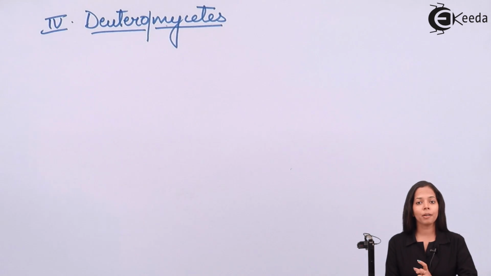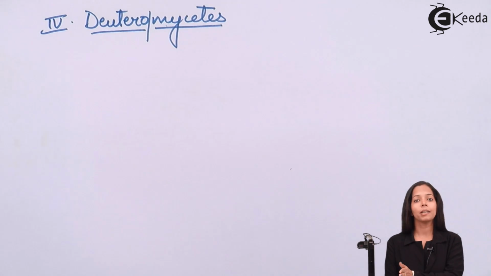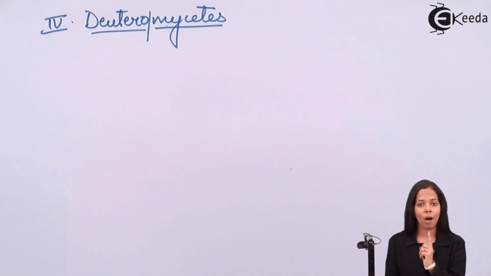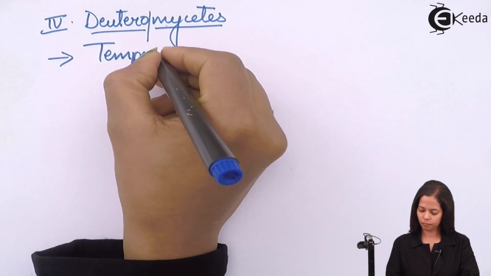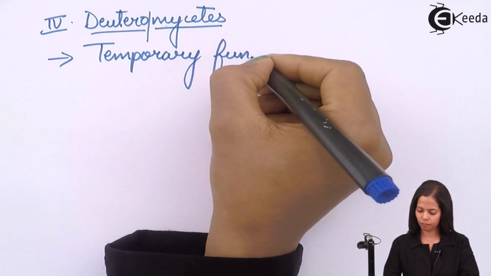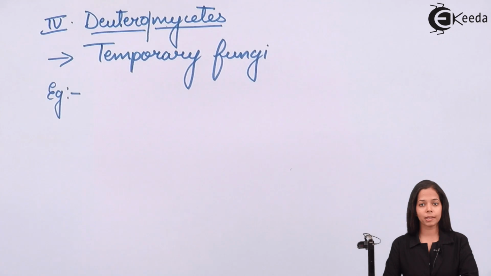So, temporarily they remain what they are, but later they have to choose one life out of the three fungi which I taught you before this. That is why they are called as temporary fungi. The example of Deuteromycetes is Alternaria.